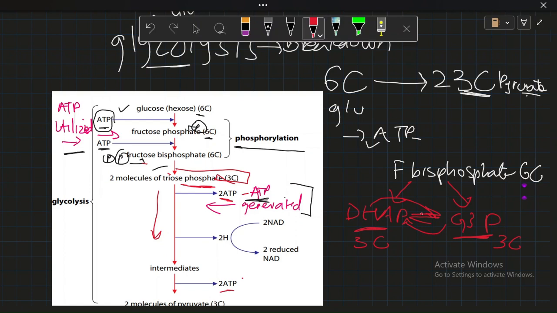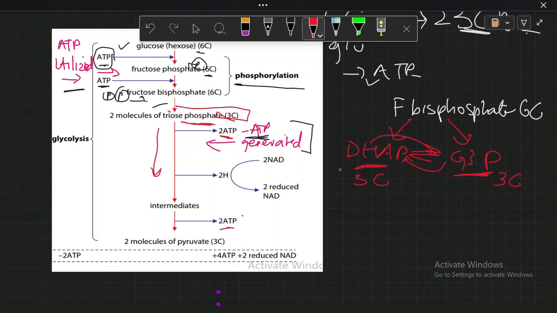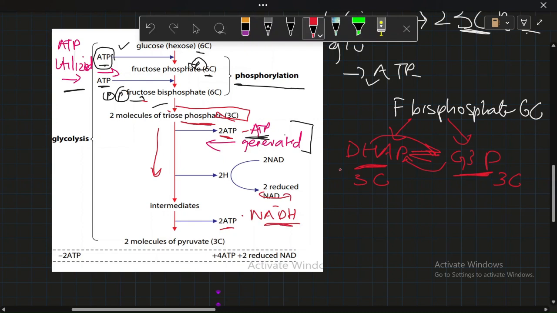And how many ATPs are we getting out of here? Remember, I told you we want to get energy out of glycolysis. So alongside ATP, we're also going to get NADH, reduced NAD. This is a reduced form of NAD. Okay, so 2 ATPs and 2 ATPs, 4 ATPs, right?